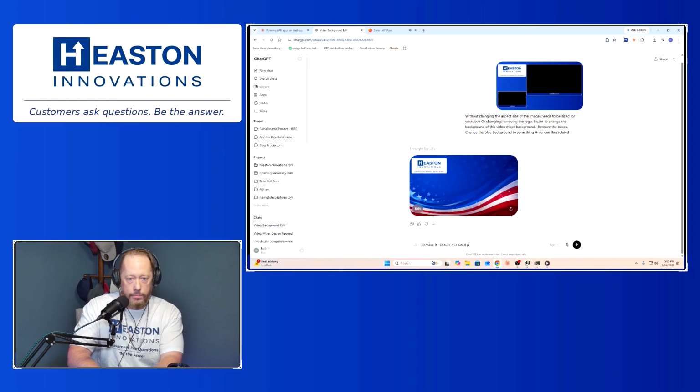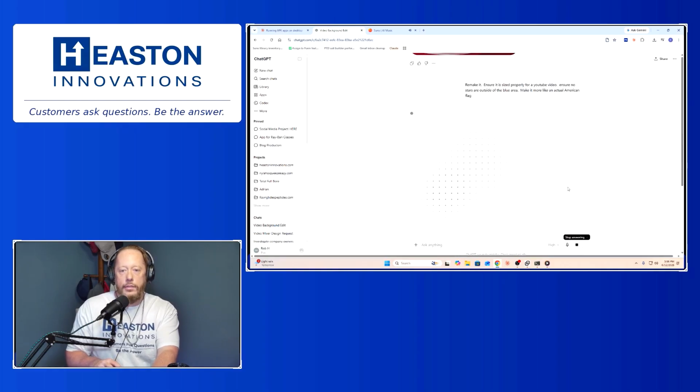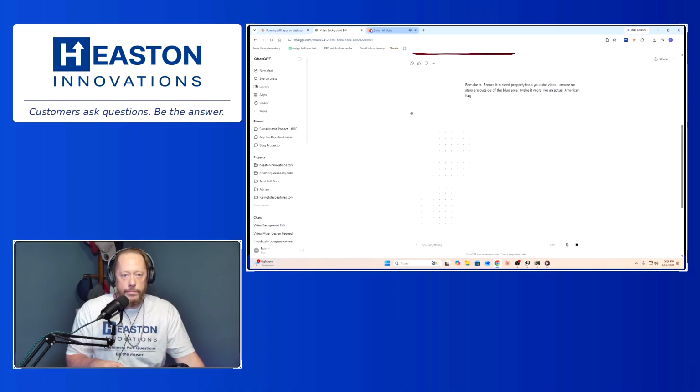Ensure it is sized properly for a YouTube video. You got to keep reminding it because it will drift. So it will screw up if you don't stay on top of it. Remake it. Ensure it is sized properly for YouTube video. Ensure no stars are outside of the blue area. Make it more like an actual American flag. It's mad at me for not capitalizing that A. What is wrong with me? Got to capitalize that A. America. Run that thing one more time. Let's see what it comes up with.